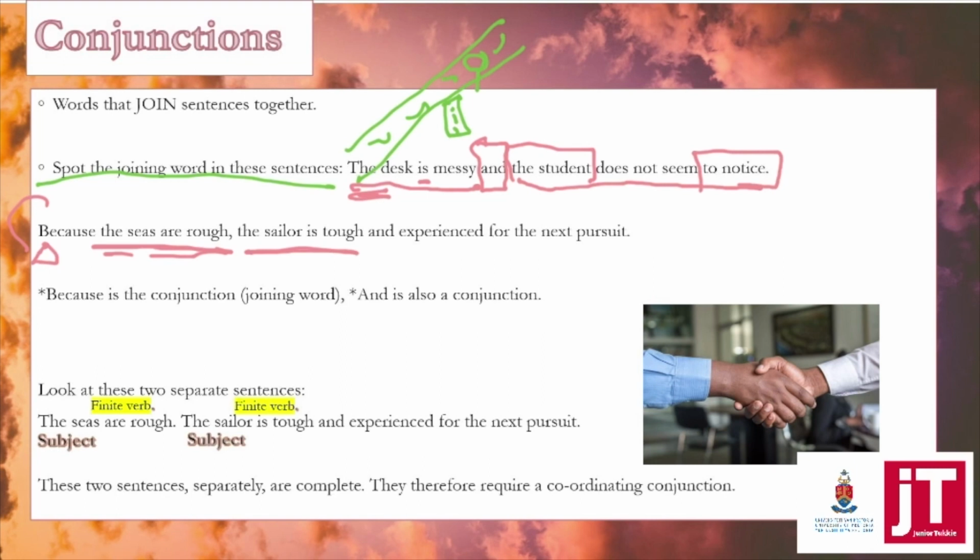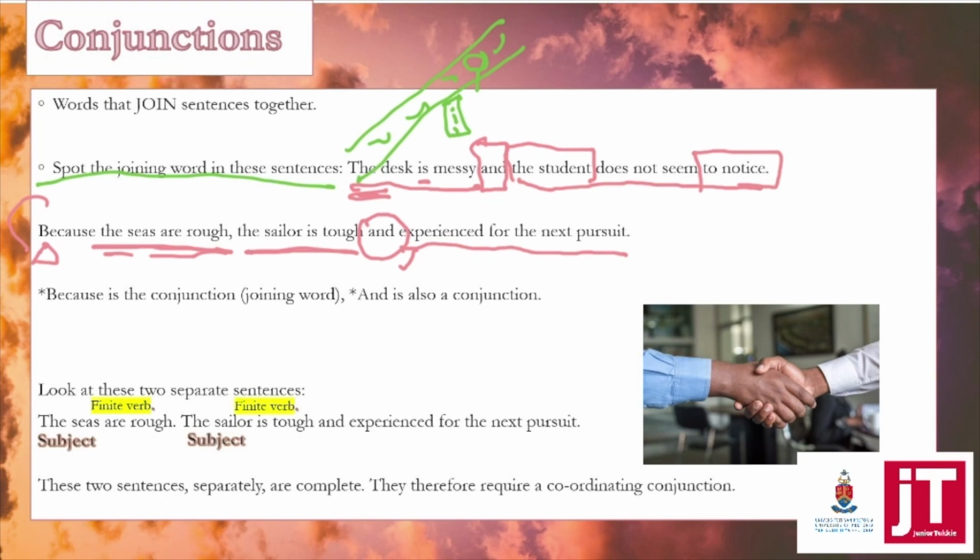So the sailor is tough can be a sentence on its own. Experienced for the next pursuit? Not really. Who is experienced? We need a subject. But because of the joining word here, it's fine. The sailor is tough and experienced for the next pursuit. That separates those sentences quite nicely.